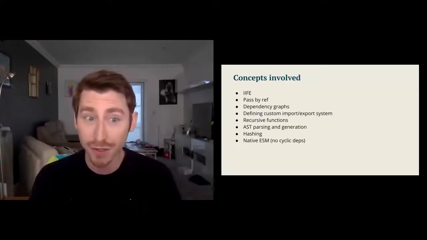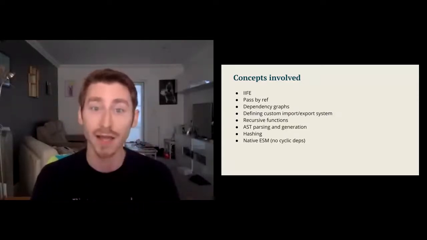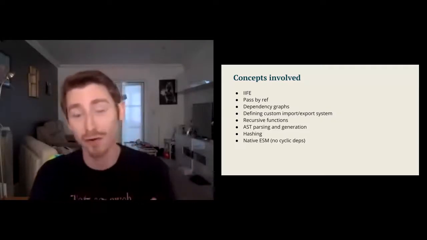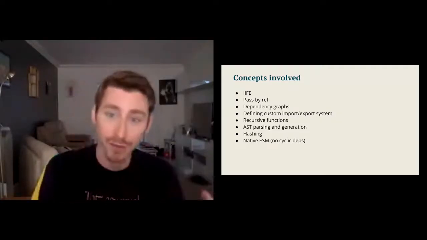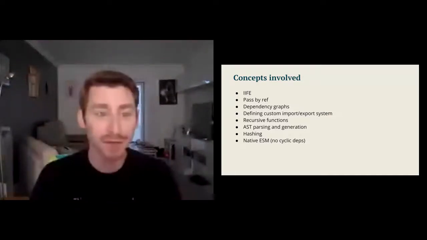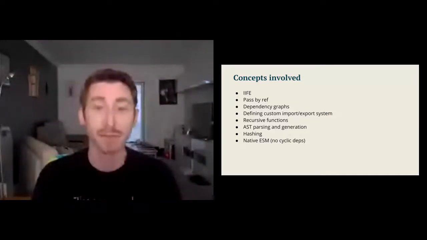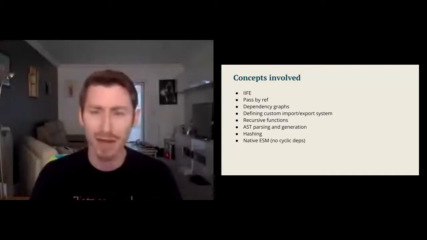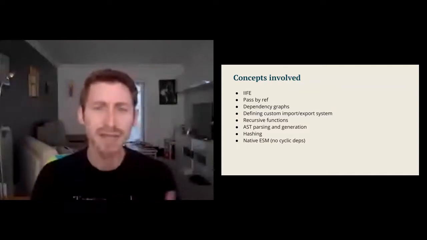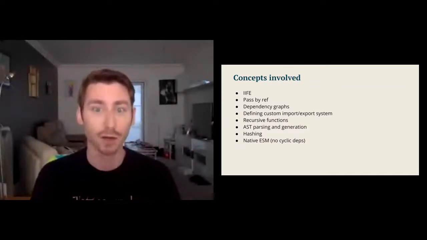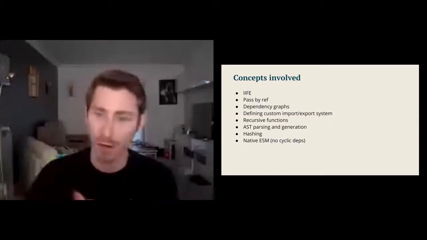There are recursive functions. There's some AST parsing and generation, AST being turning source code into its tokenized form, so taking it from code or string to an array of objects. There's some hashing involved, and also native ESM usage. So we're going to be using Node 13+, so we get the native ESM functionality and its compile time checks. It's important to mention that I'm going to be ignoring non-JavaScript stuff. So CSS, images, fonts are not going to be touched on today.